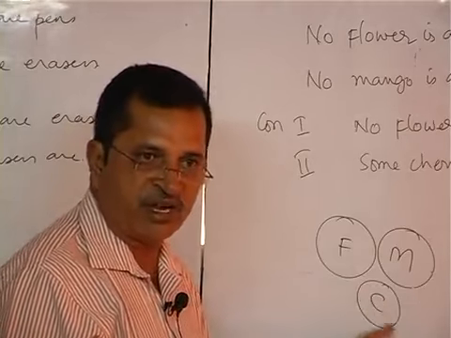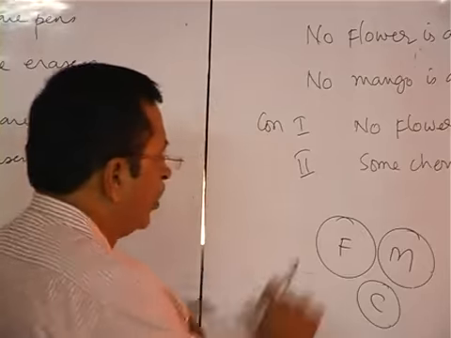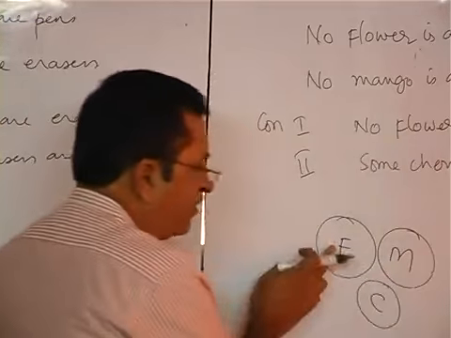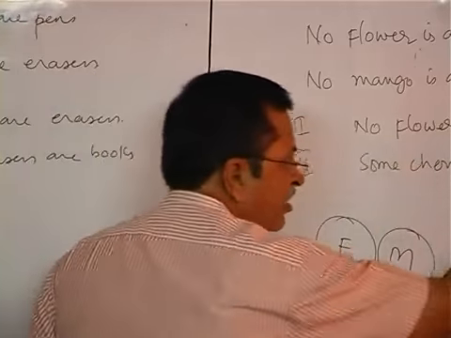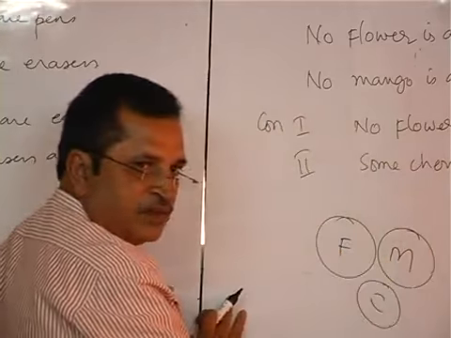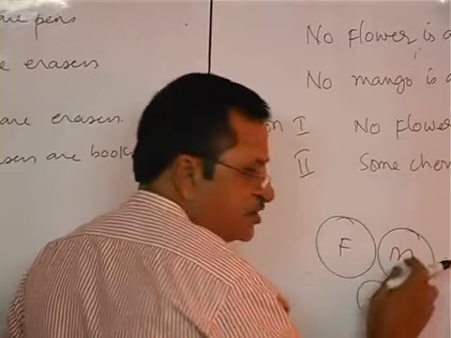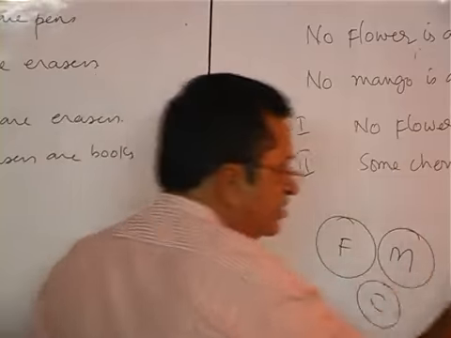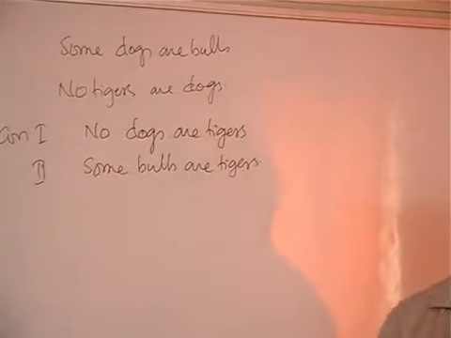When we don't know about the relation, we are not supposed to say about the conclusion. Okay? No flower is a cherry. We can't say. When we can't say, this conclusion cannot follow. Some cherries are mangoes also will not follow, is it not? So here also both the conclusions will not follow. The third set.